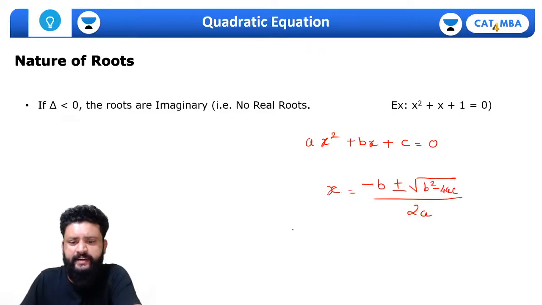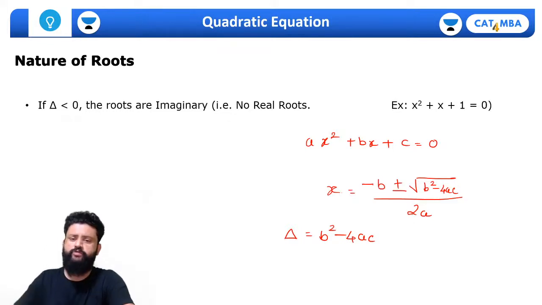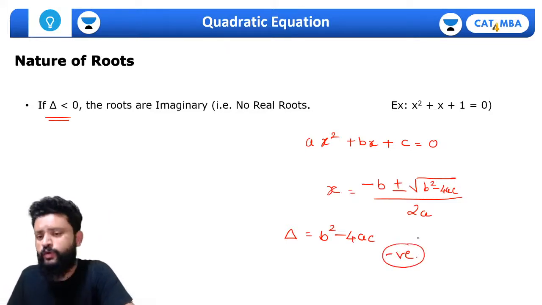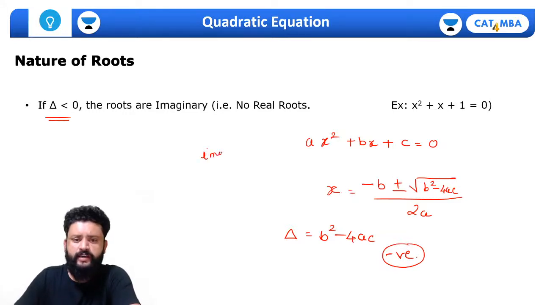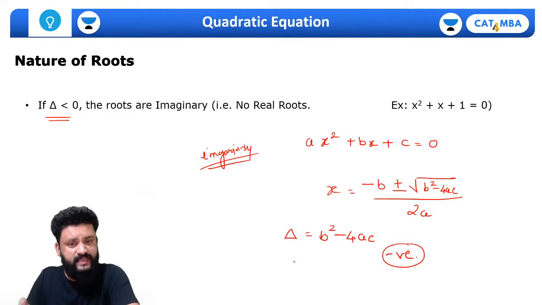Now understand that delta is the discriminant part, which is b square minus 4ac. The nature of the roots will depend on this. Now understand one thing, if delta is less than 0, means this is negative. If the discriminant part is negative, of course if you take a negative value inside the square root, the roots will become imaginary. You won't get any real value for this if the discriminant part is less than 0.